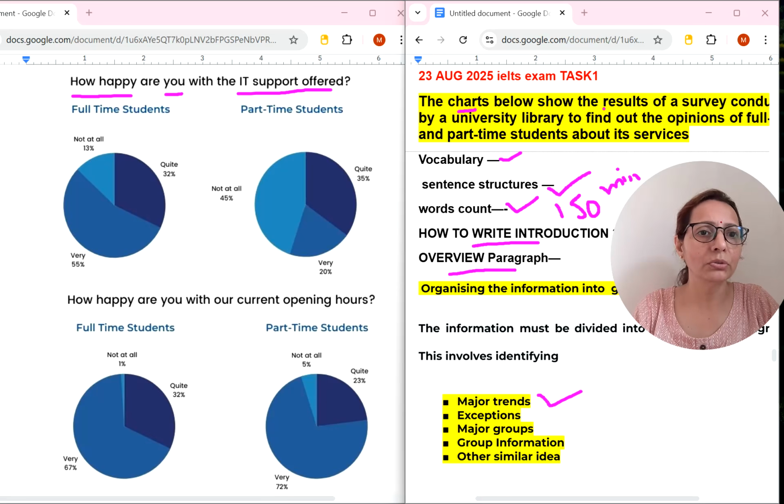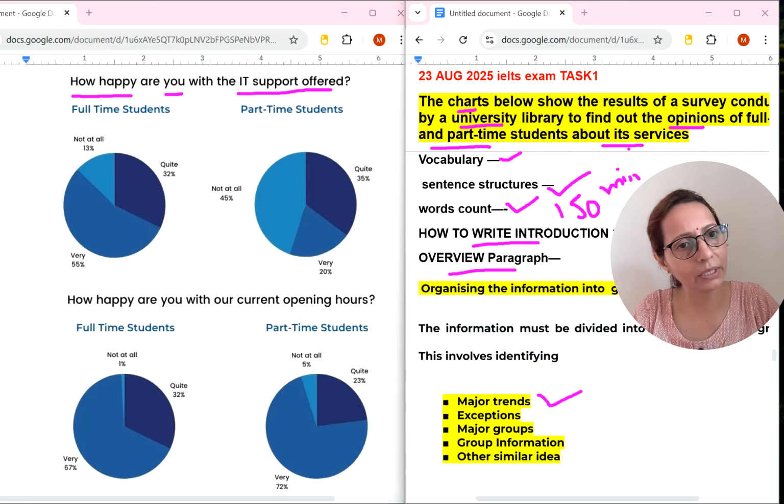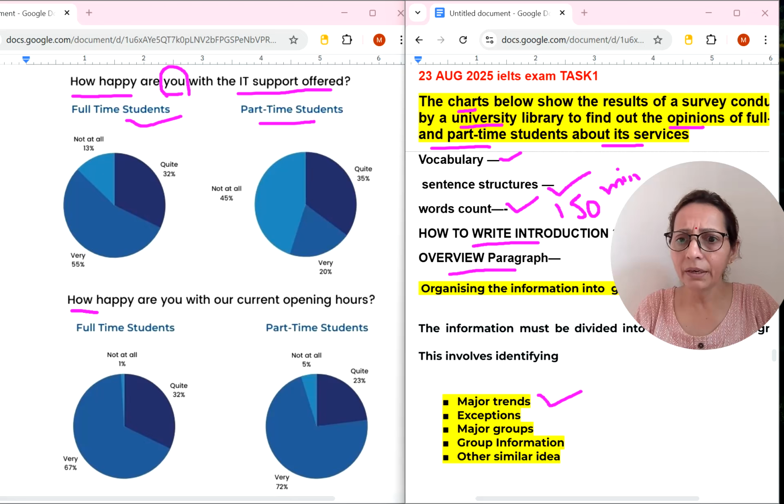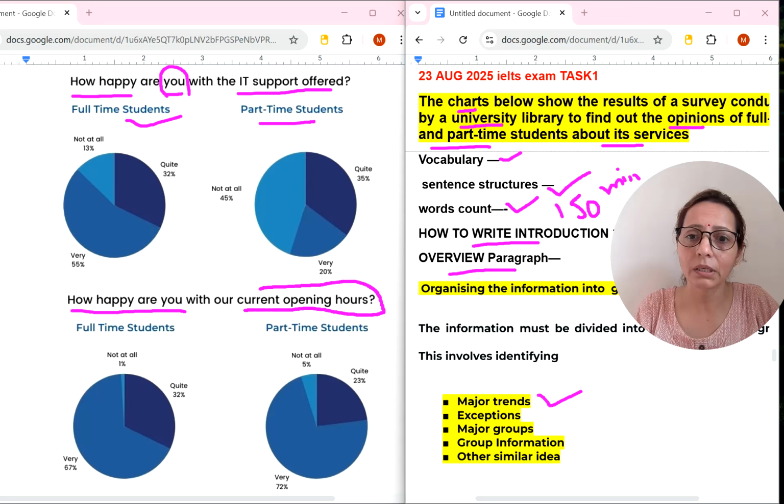The charts below show the results of a survey conducted by a university library to find out the opinions of full-time and part-time students about its services. So "you" here means the students they are talking about. How happy are you with the IT support offered? There are two categories, full-time and part-time students. In the next category we have: how happy are you with our current opening hours? So IT support is there and current opening hours are there. Under these categories, we have two groups, full-time students and part-time students.